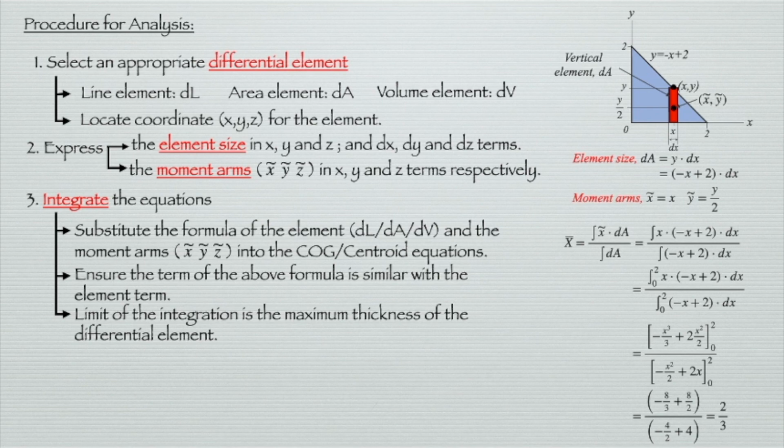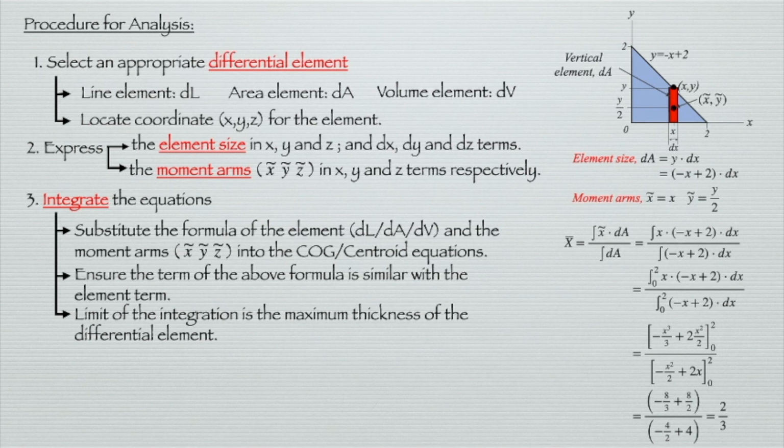And again, we replace the two formulas, dA or the element size and the moment arm, into the equation of COG. Then we get the x bar is equal to integration of x dot bracket minus x plus 2 dot dx divided by the integration of bracket minus x plus 2 dot dx. So if we look at this formula, since the element term is dx, the formula term also must be in x.